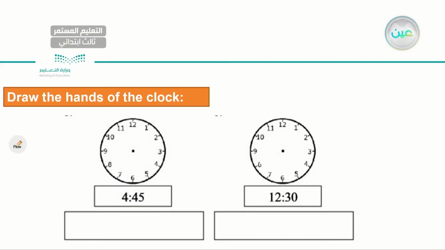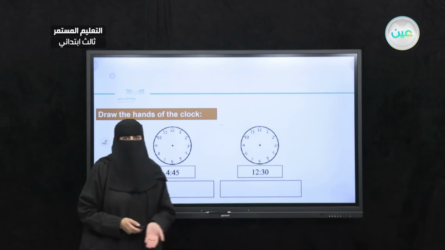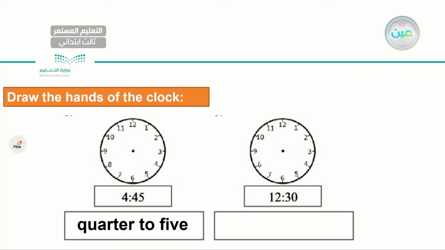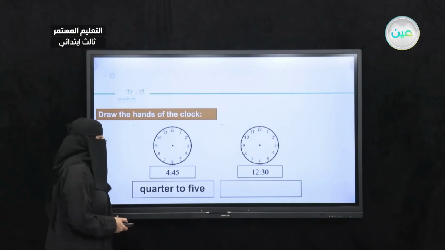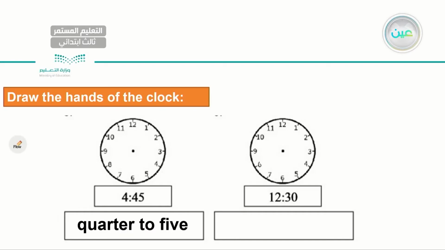It's 4:45. First, let's write the time. We might say it's 4:45 or we can say quarter to 5. 4:45 or quarter to 5. Very good. How about the next one? And then we will write the time. We might say 12:30 or half past 12.